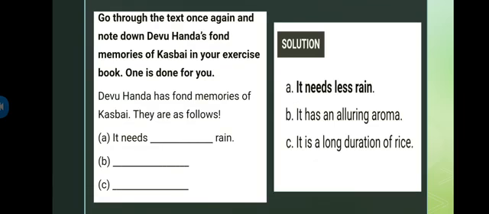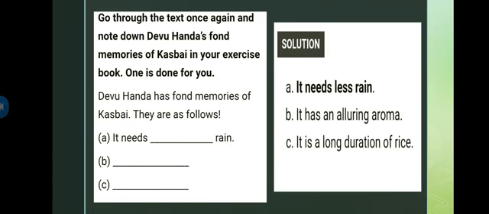Now the next question: go through the text once again and note down Devuhanda's fond memories of Kasbai in your exercise book. One is done for you. When he was asked about the Kasbai rice, Devuhanda got a bit emotional, right? He went into a flashback and was feeling bad about all those things. So that's what we have to mention: how exactly it happened with him, or what exactly Devuhanda went through when he was asked about the Kasbai rice.